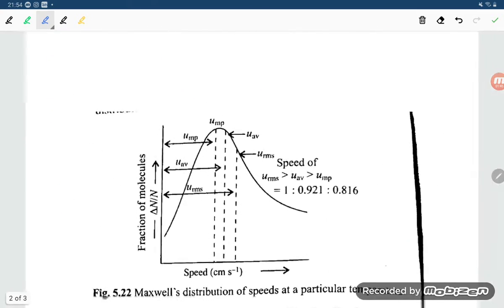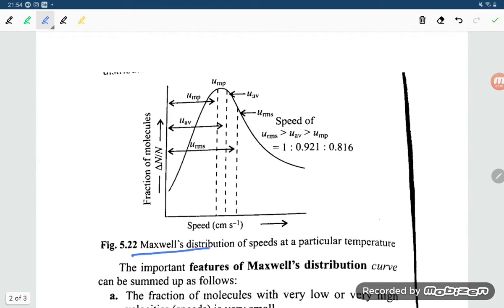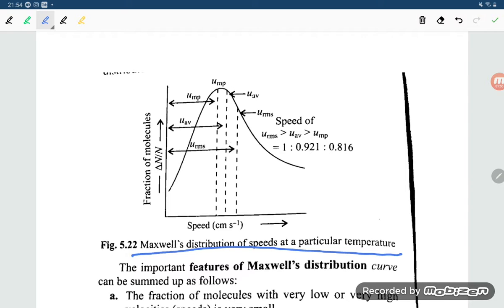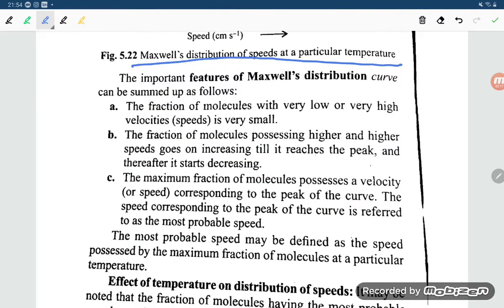Let us see, students, what is the Maxwell distribution? Maxwell distribution curve of speed at a particular temperature. So at a particular temperature, what are the speeds there, students? First one is the RMS speed, this line. Then the average speed, AV, and the last is the most probable speed. So this one is RMS, this center one is average, and this one is the most probable speed.